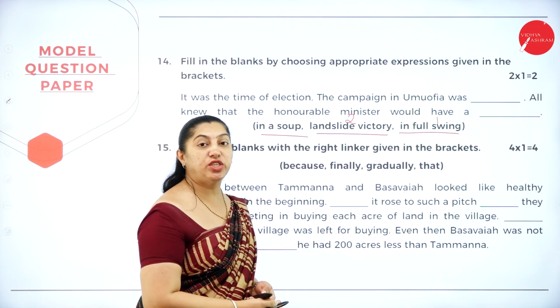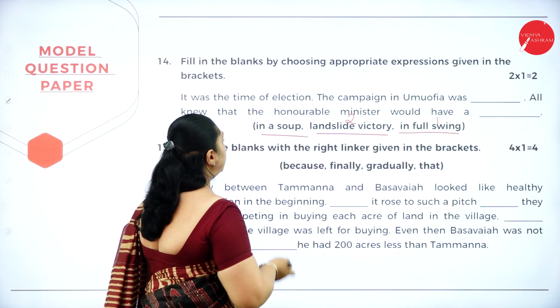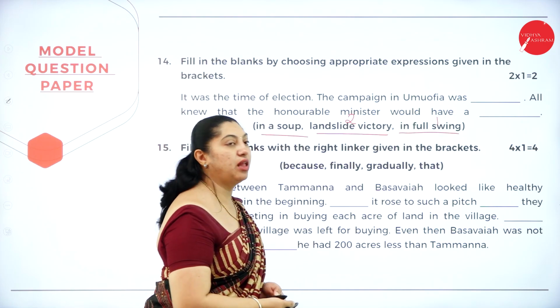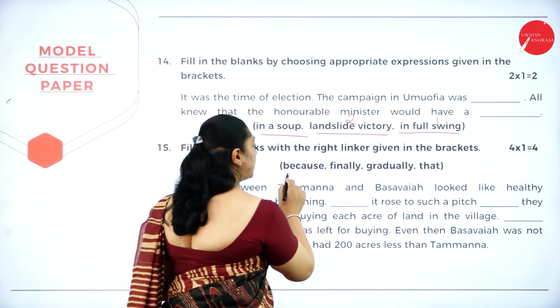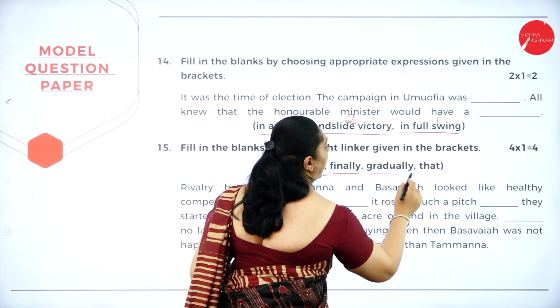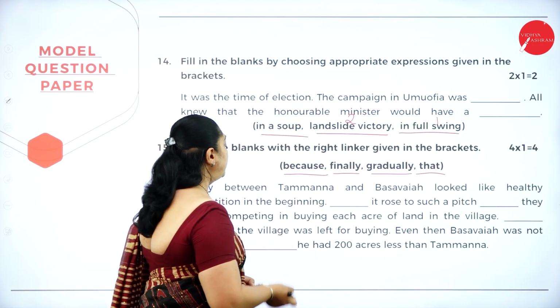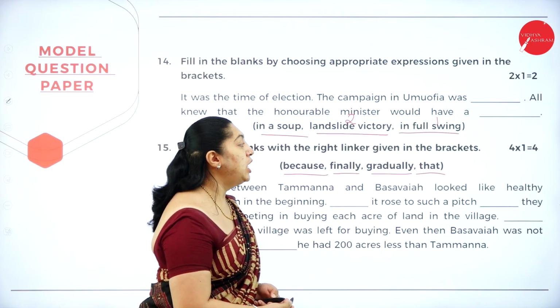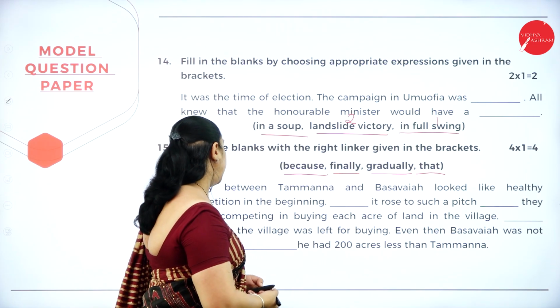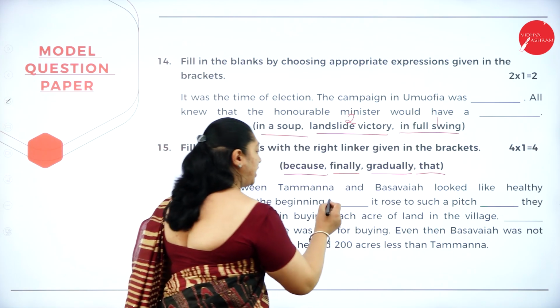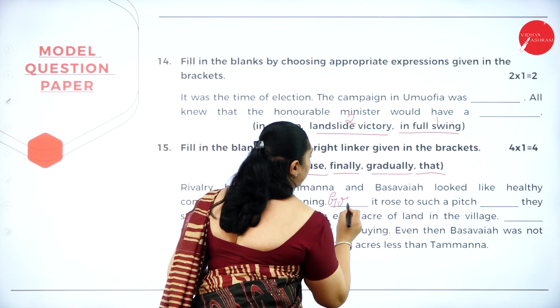Moving on to the next question, question number 15. Fill in the blanks with the right linker given in the brackets. You can see the words here: because, finally, gradually, that. Now let's fill the linkers here. Rivalry between Tamanna and Basavaya looked like healthy competition in the beginning. Gradually, it rose.